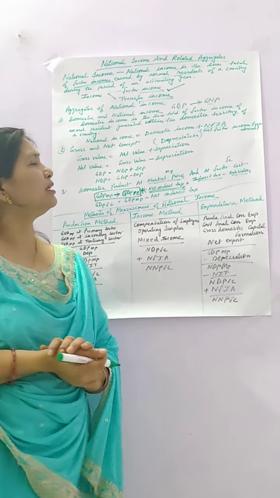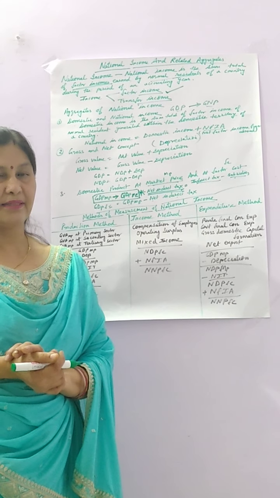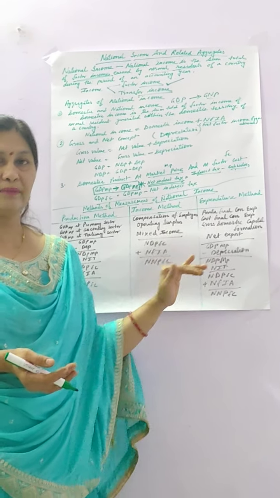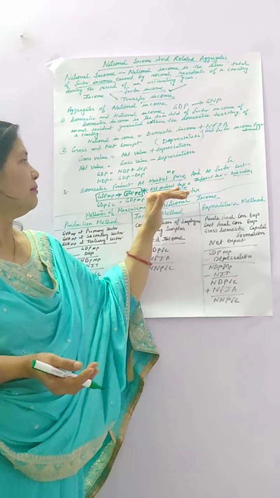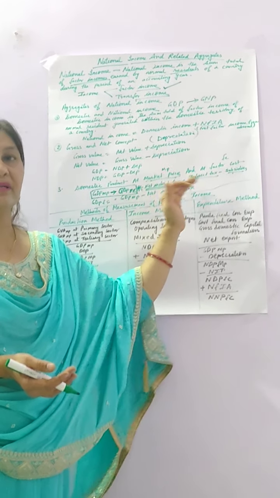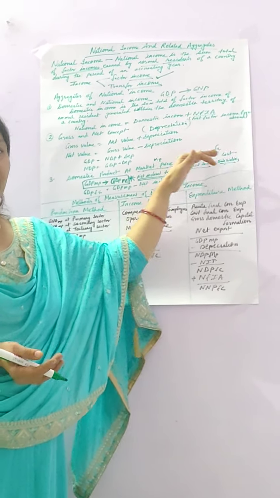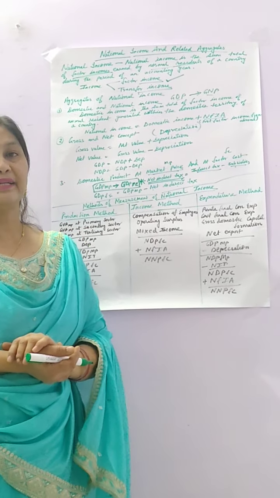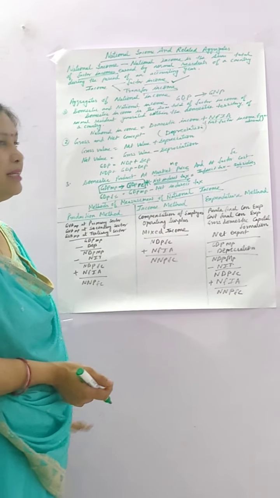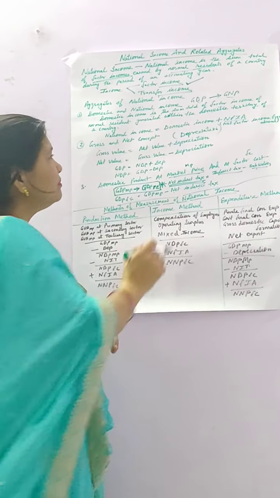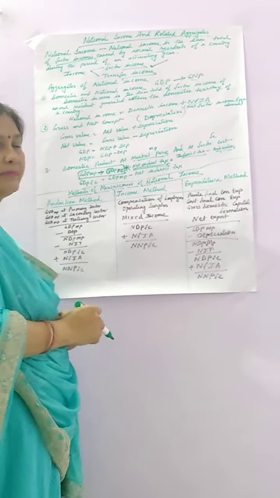So these two terms are very important, that is, depreciation and net indirect tax. When you exclude depreciation from gross value, it becomes net value. And when you exclude net indirect tax from market price, it becomes factor cost. And you have to convert domestic income into national income by adding net factor income from abroad. So these three aggregates are very important for measuring national income: gross and net value, market price and factor cost, and domestic income and national income. So these are the aggregates of national income.